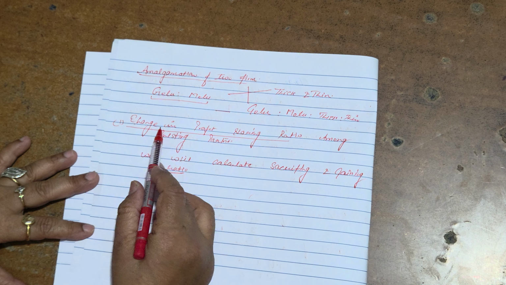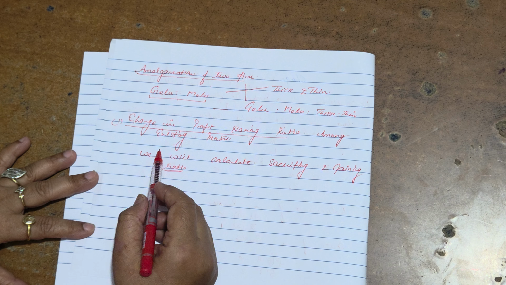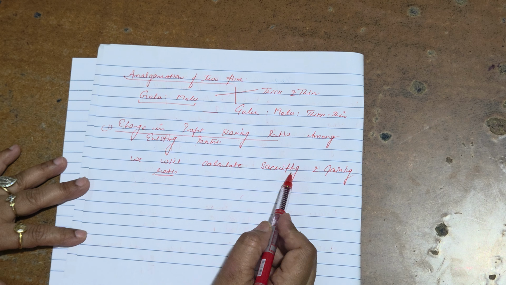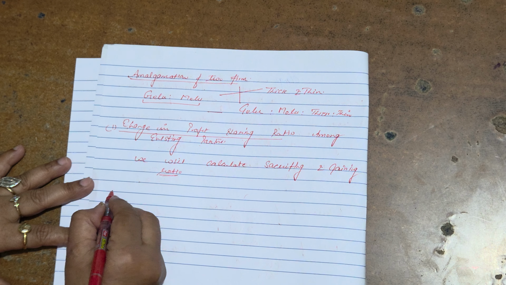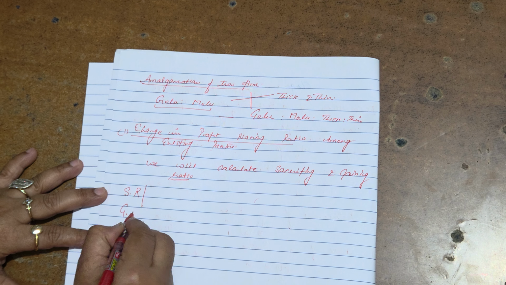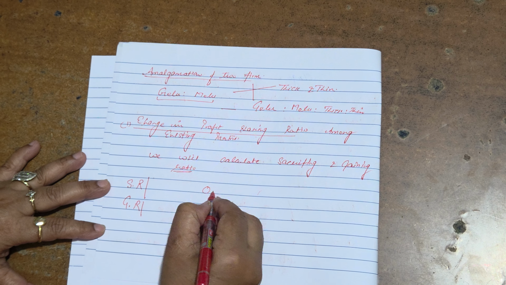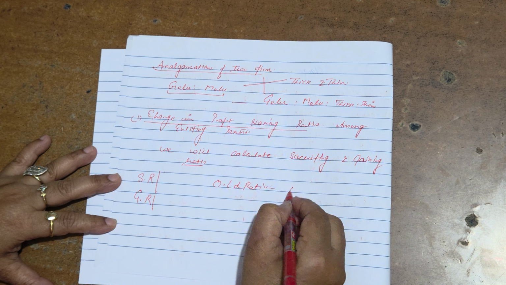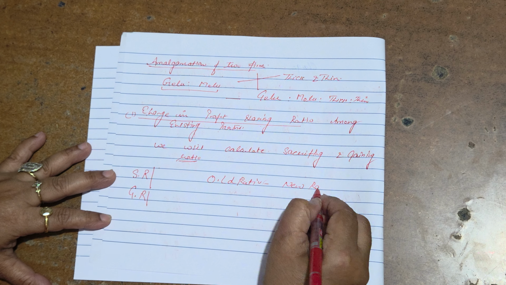Number one, when there is a change in profit sharing ratio among existing partners, then we have to calculate sacrificing ratio and gaining ratio. Sacrificing ratio and gaining ratio is old ratio minus new ratio.